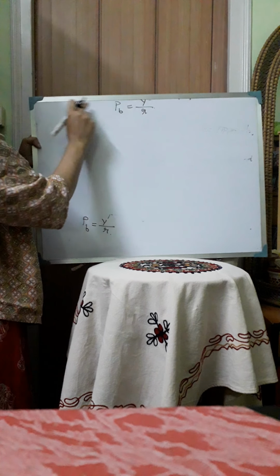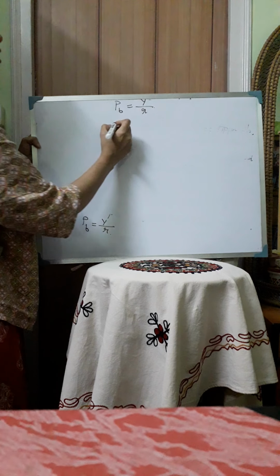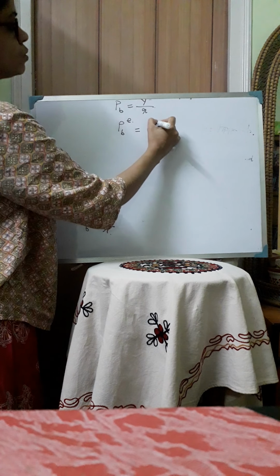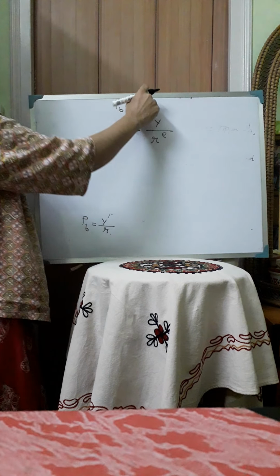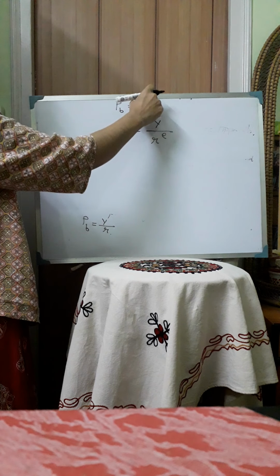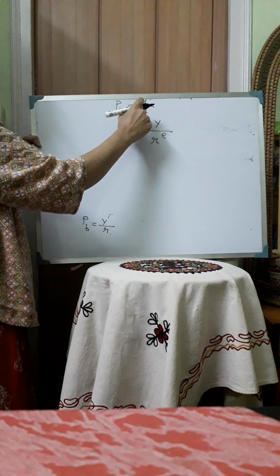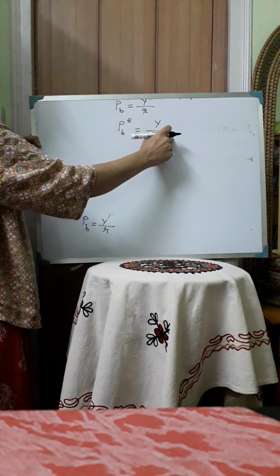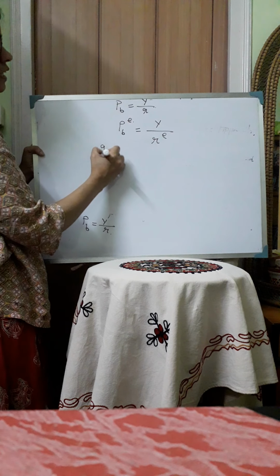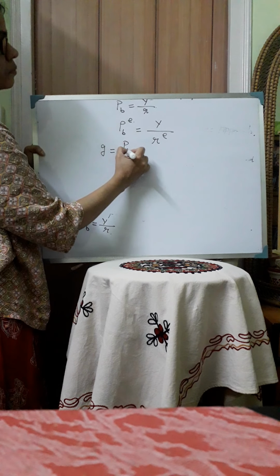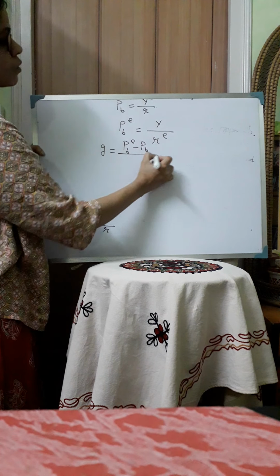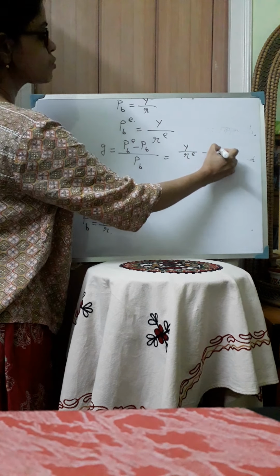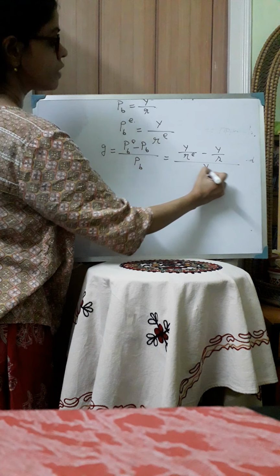Now what is his expectation of bond price in future? His expectation of bond price in future is PBE, which is equal to Y divided by RE, because the bond yield from the bond is constant over time. So there will be no change in Y, but there will be change in the rate of interest. So the expected future rate of interest is RE. So in that case, what is his capital gain? Capital gain is equal to PBE minus PB over PB.